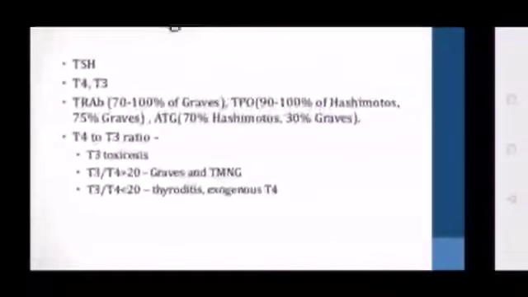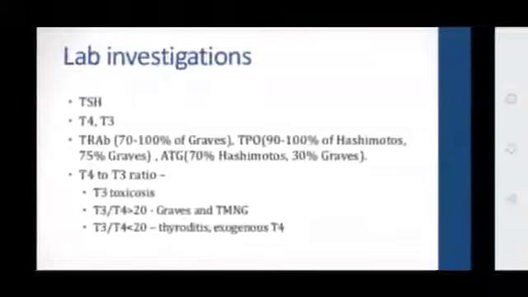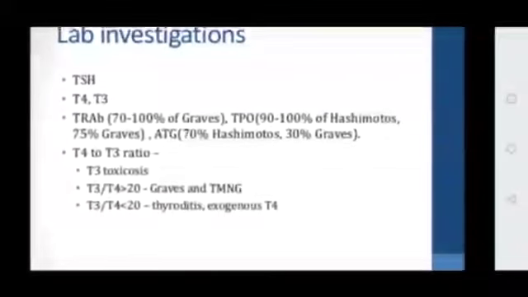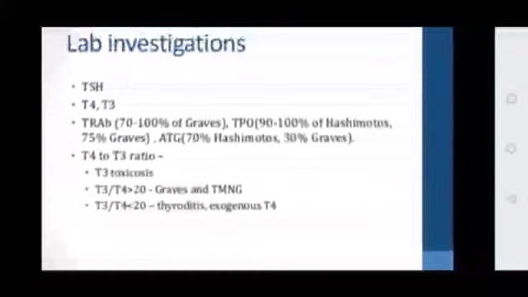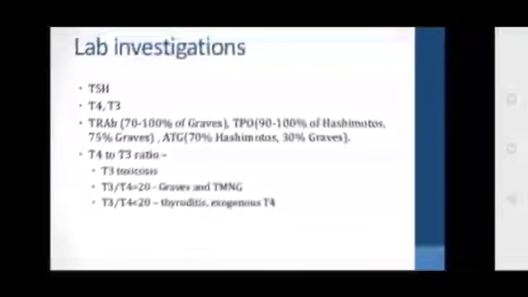What are the lab findings? TSH values will be elevated, T3 will be diminished, T3, T4 will be elevated. And what about thyroid receptor antibodies? In case of Graves' disease, in 70 to 100% you can find these thyroid receptor antibodies. In case of Hashimoto's, as we already discussed, thyroid peroxidase antibodies and antithyroglobulin antibodies will be there, in 70% of Hashimoto's and 30% of Graves' disease.